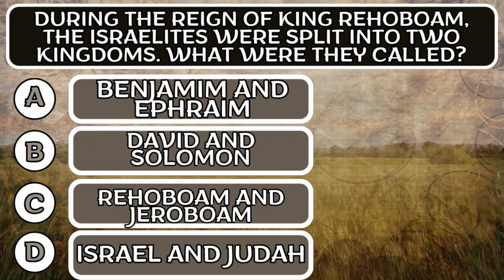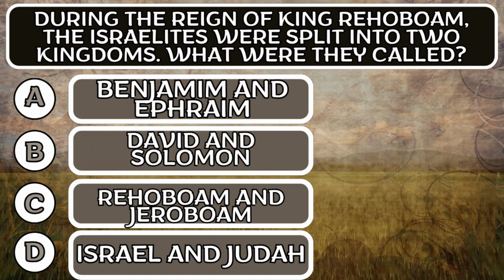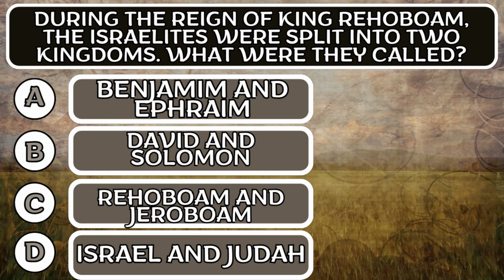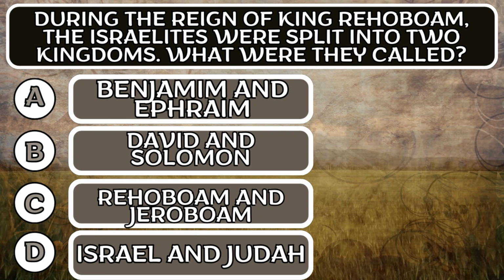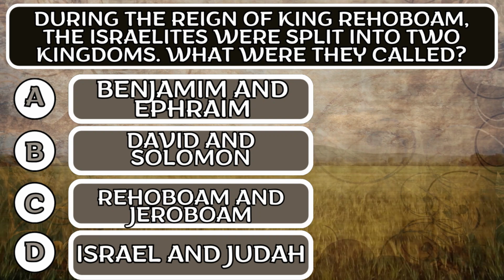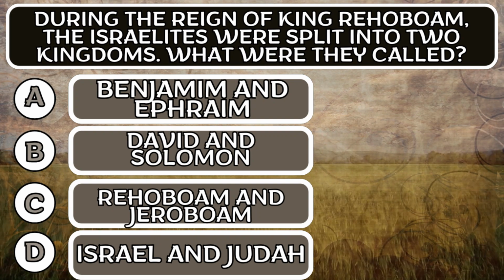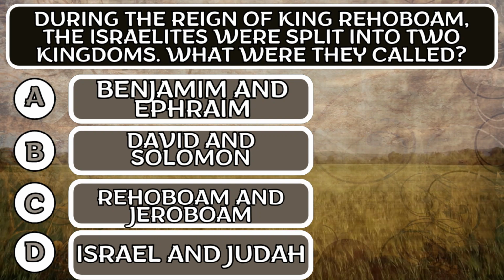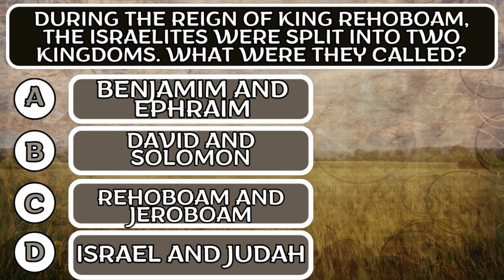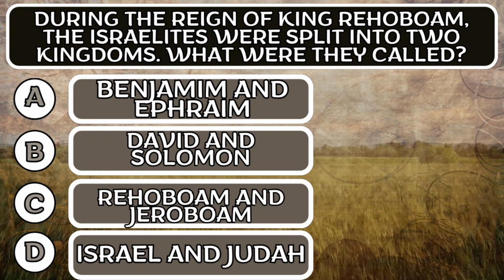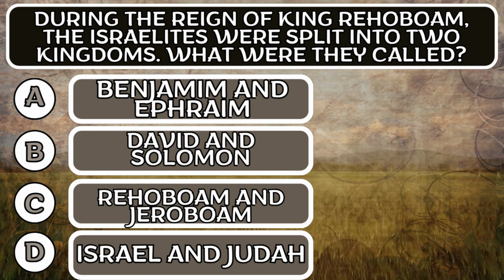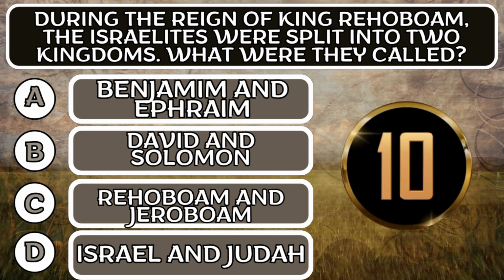Question number 4. During the reign of King Rehoboam, the Israelites were split into 2 kingdoms. What were they called? Option A, Benjamin and Ephraim. Option B, David and Solomon. Option C, Rehoboam and Jeroboam. Option D, Israel and Judah. Time on screen.